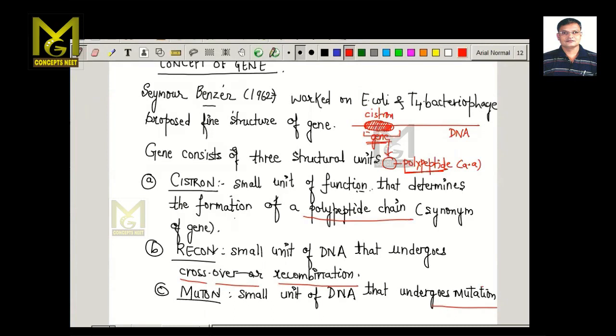What is the second characteristic feature? A part of DNA which can undergo crossing over. What is this crossing over? Crossing over means the exchange of genetic material.